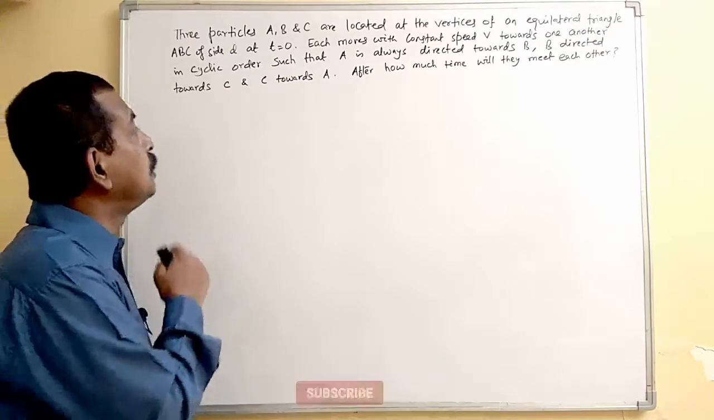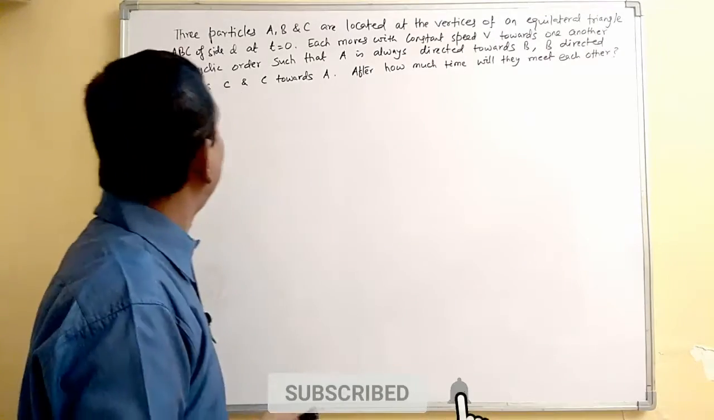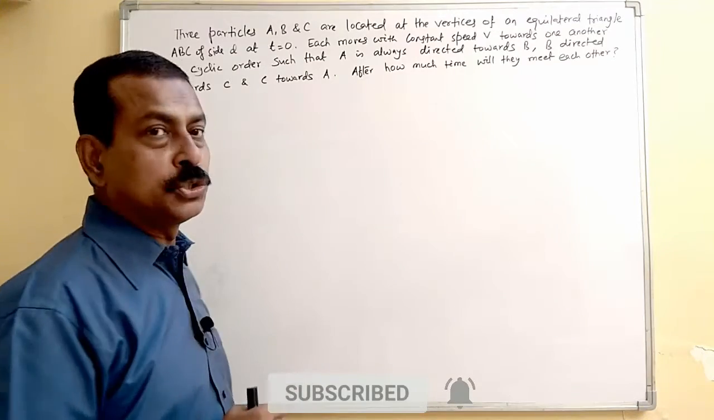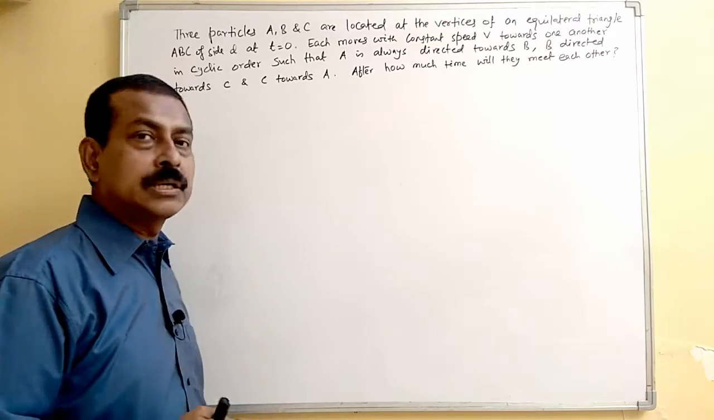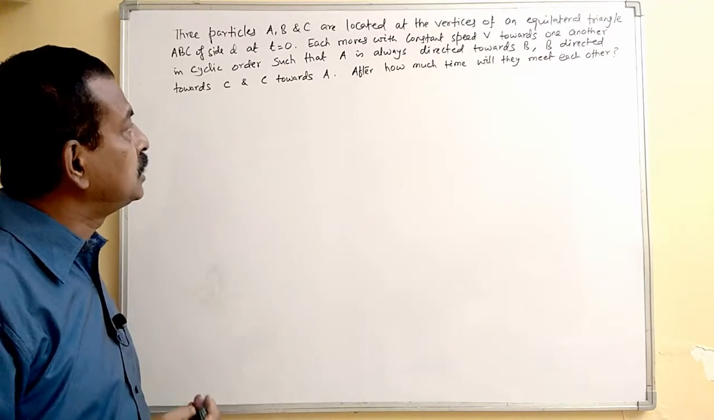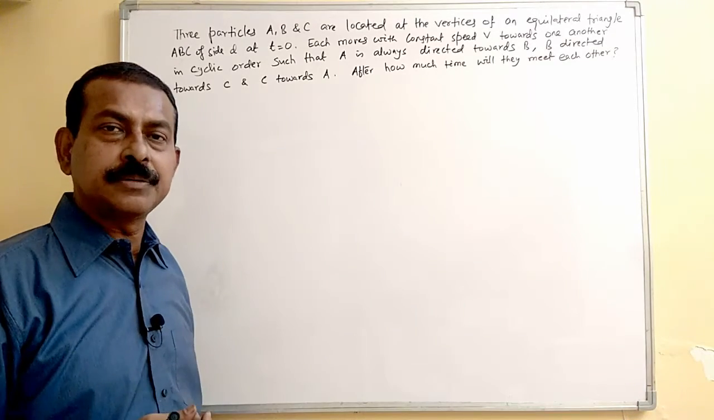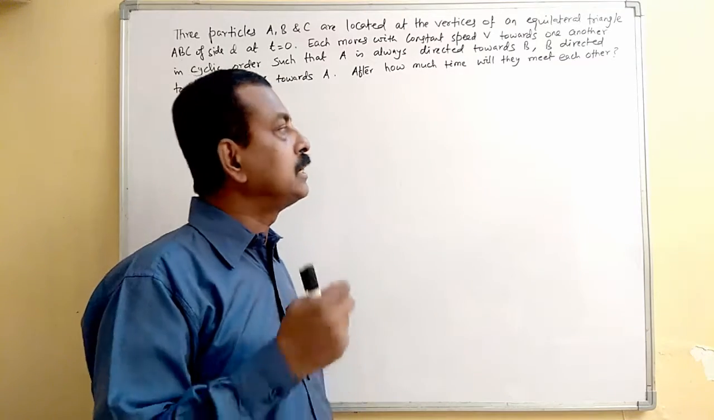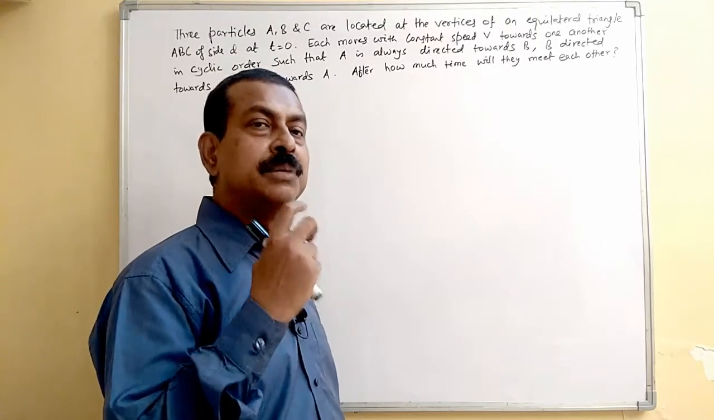Here, three particles A, B, C are located at the vertices of an equilateral triangle of side D at t equals 0. Each moves with constant speed v towards one another in cyclic order, such that A is always directed towards B, B directed towards C, and C towards A. After how much time will they meet each other? Basically, this is called the problem of diminishing size.